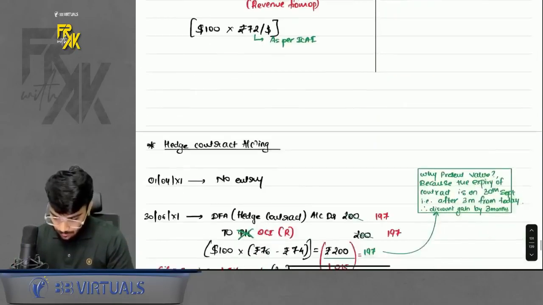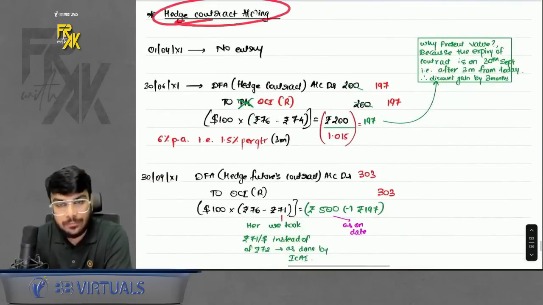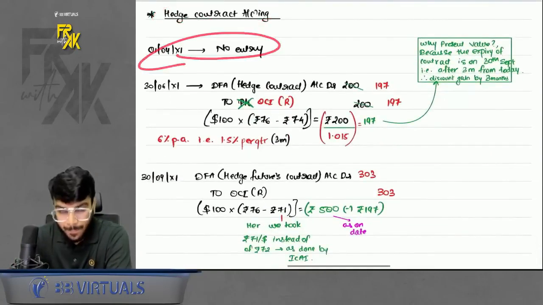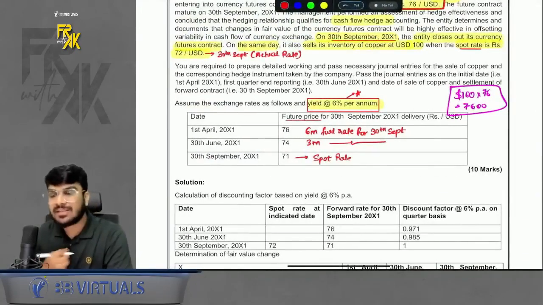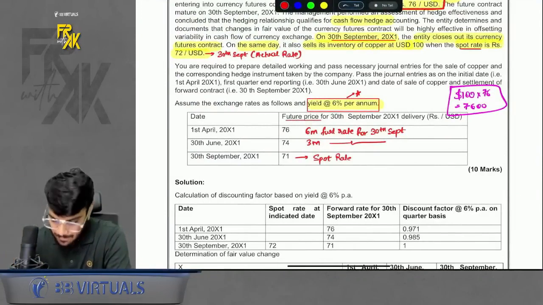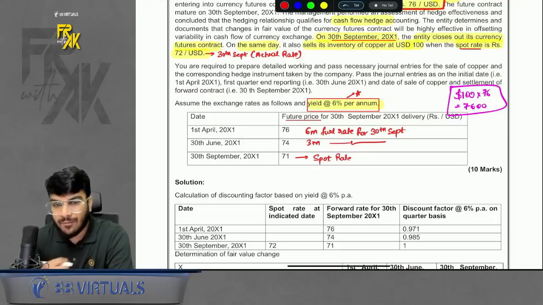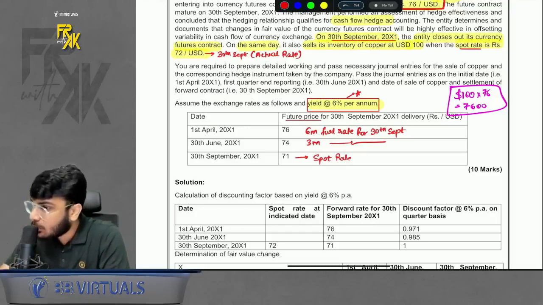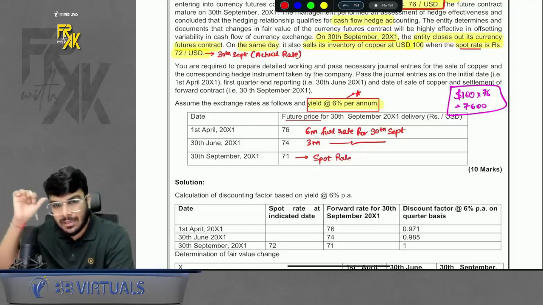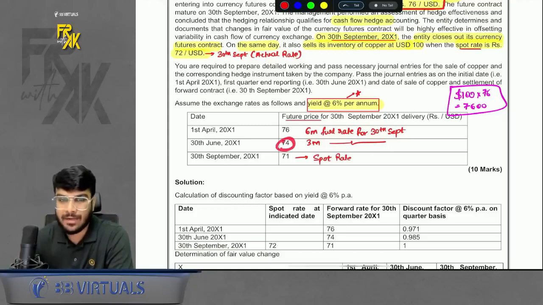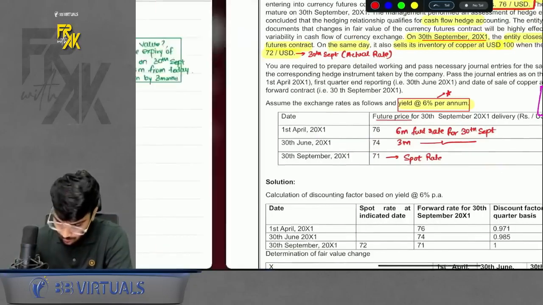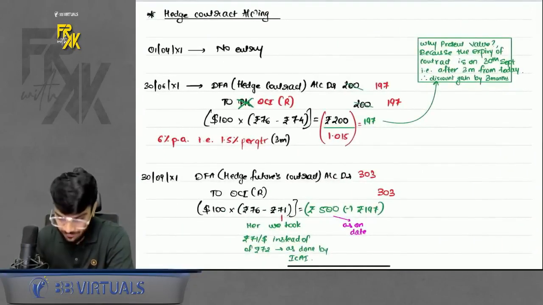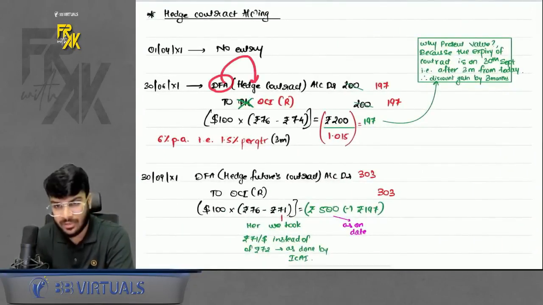Anyways. Now, hedge accounting, hedge contract accounting. On day one, no entry. Let's check our position on 30th June. Now just see. I have fixed the selling rate at 76. The rate in market is 74. Favorable for me or unfavorable for me? Just imagine, I am going to sell at 76, but others are only going to be able to sell at 74. Can I say favorable for me? So 2 rupees profit. So we will book, just like we booked a derivative financial asset, you can book a derivative financial asset for hedge contract also.